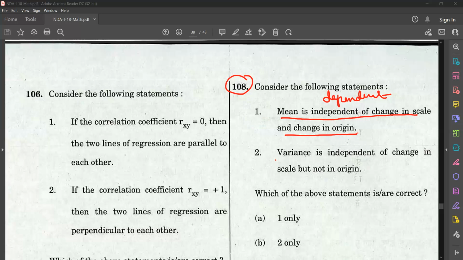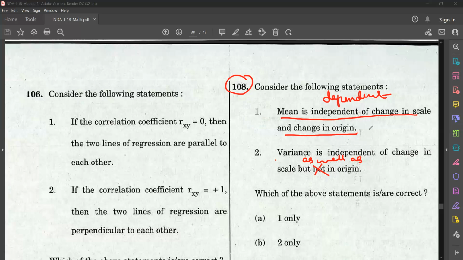So here, variance is independent of change in scale, and it is also independent of change in origin. This is not correct. Variance is independent of change in scale as well as change in origin.